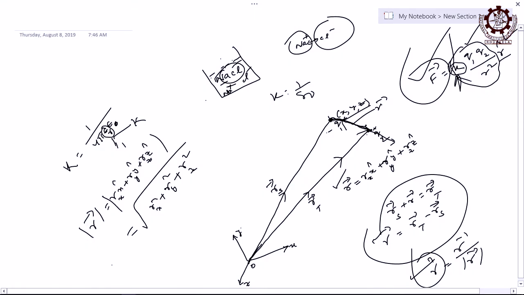So, therefore, the role of this K is very important to understand what medium you are considering. That depends on the medium, epsilon r, the dielectric constant of the medium, right? So now we will go to the calculus part, right? Have you read it?